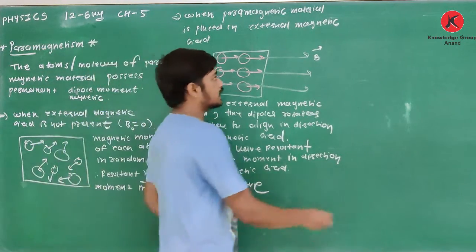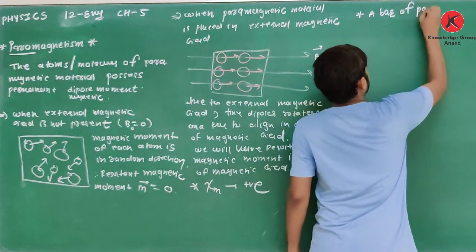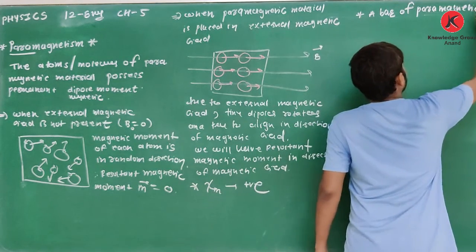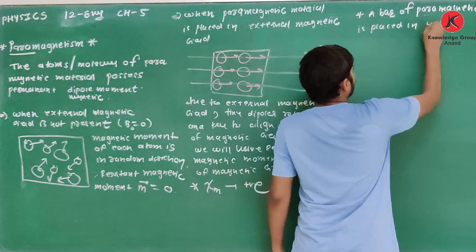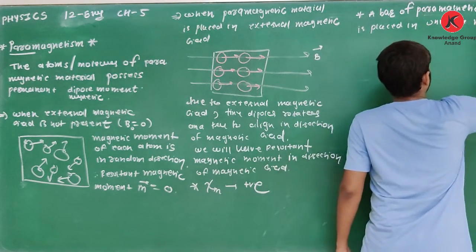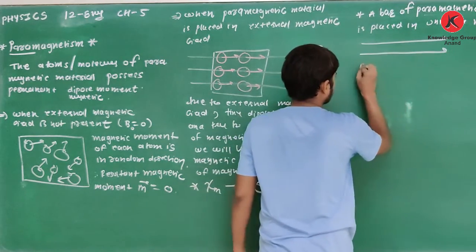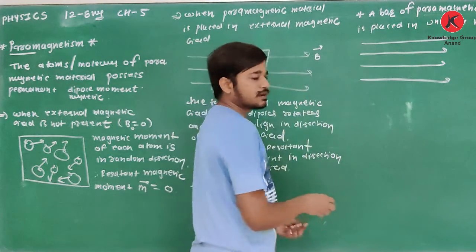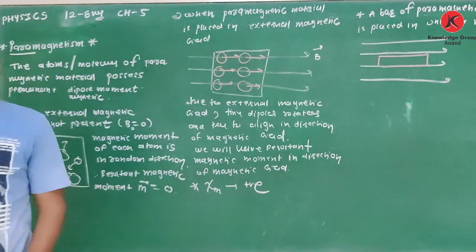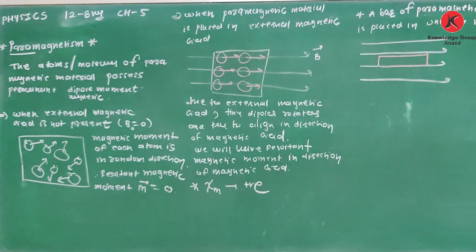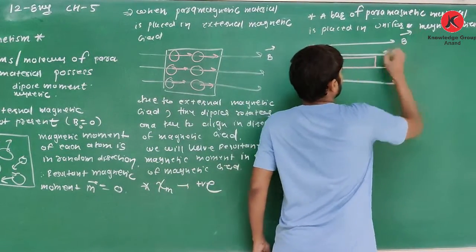When a bar of paramagnetic material is placed in a uniform magnetic field B, like this, then what happens?